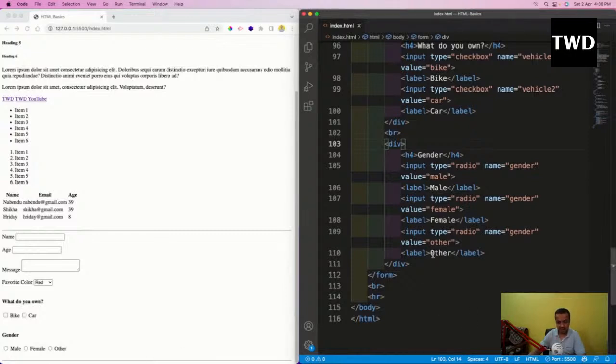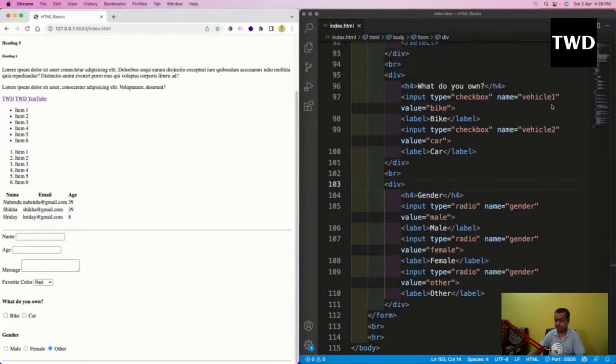And again the value is something which will go to the backend. I'll select male, the male is selected. Select the female, the male is deselected. Select the other, the female is deselected. You can select only one of them. And there is one more important thing here which differentiates it from the checkboxes. Here the name of all of them is gender, whereas the checkbox names are different: vehicle 1, vehicle 2. Radio boxes are also known as a group of radio boxes because to the backend it will always go as one value. Here two values can also go. We'll soon see how it will go to the backend and all.